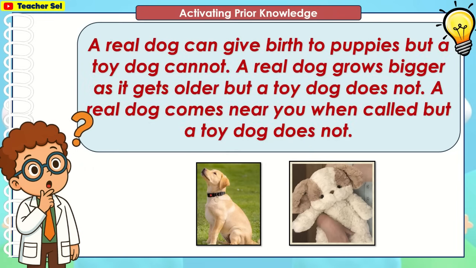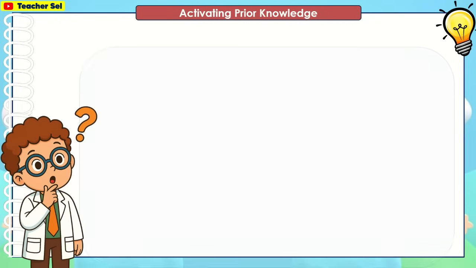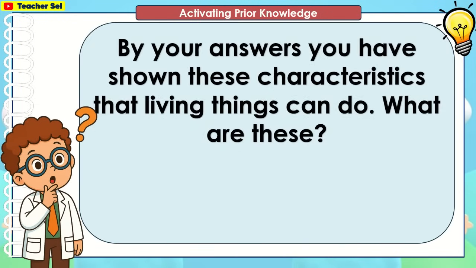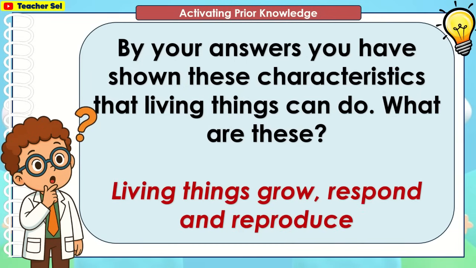A real dog can give birth to puppies, but a toy dog cannot. A real dog grows bigger as it gets older, but a toy dog does not. A real dog comes near you when cold, but a toy dog does not. By your answers, you have shown these characteristics that living things can do. What are these? Living things grow, respond, and reproduce.